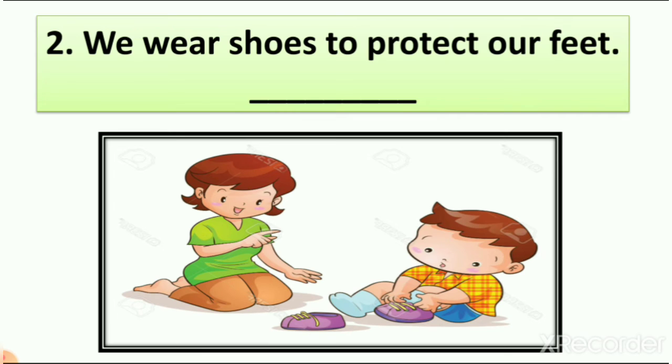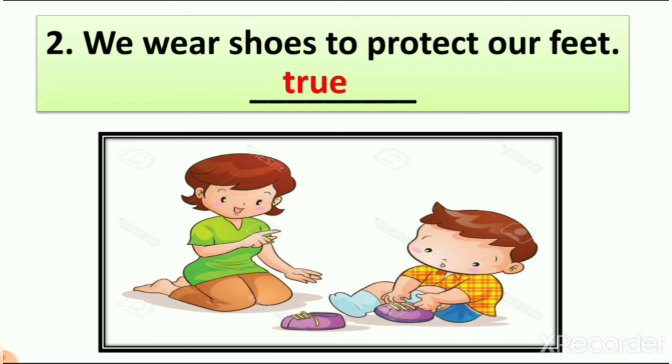So why do we wear shoes? Because we protect our body with our clothes. But on our feet we are wearing shoes. So shoes protect us from different types of things, right? So it is feet. We wear shoes to protect our feet. So I write here true. We wear shoes to protect our feet. So it is the right answer.